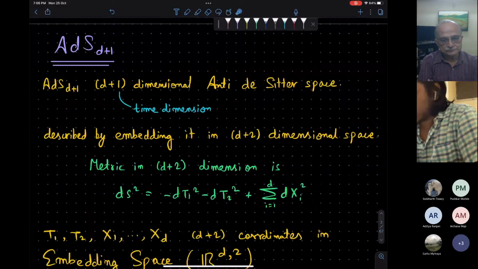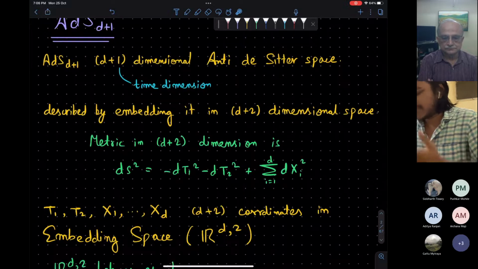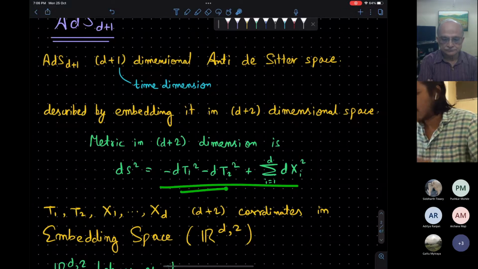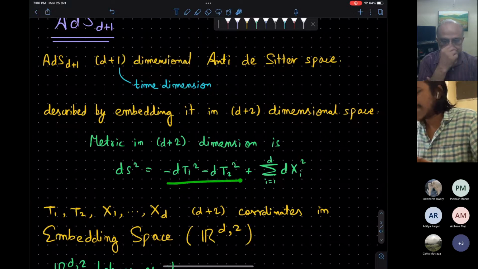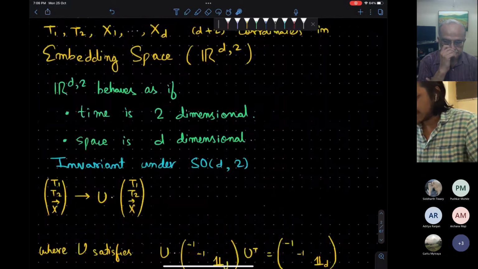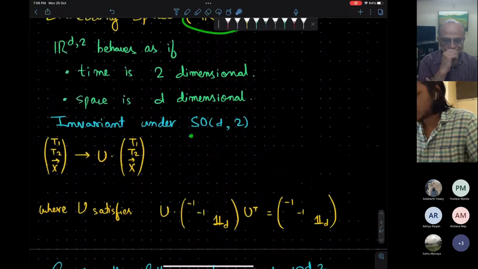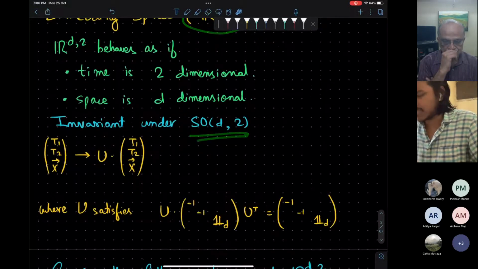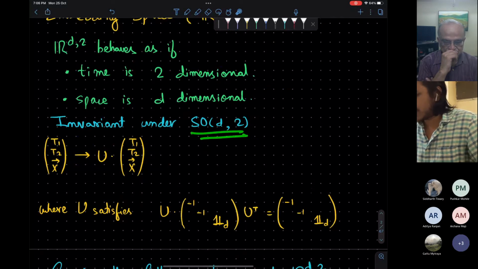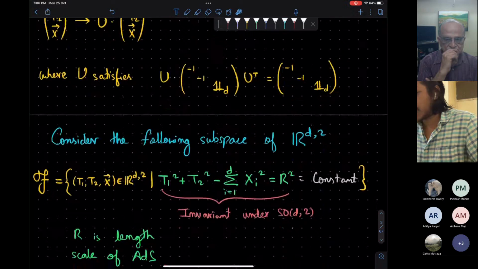Okay, so AdS space is a d+1 dimensional anti-de Sitter space, and it is defined by embedding in a d+2 higher dimensional space. The metric on this embedding space is given by the modified Minkowski metric, where we take time to be two dimensional. And this R^{d,2} space has SO(d,2) invariance as Pushkar established. This SO(d,2) matrix satisfies this identity. But now we don't really need that.